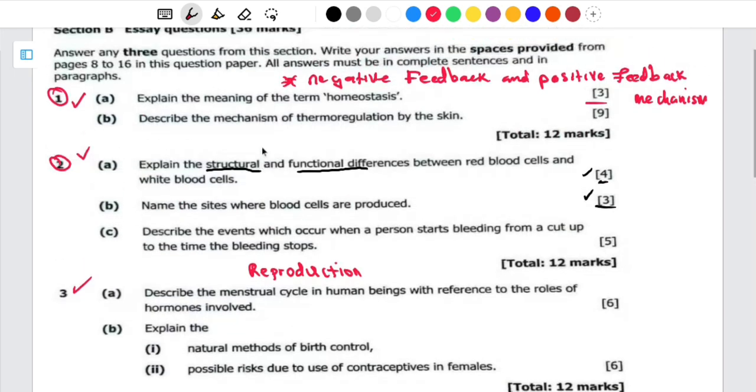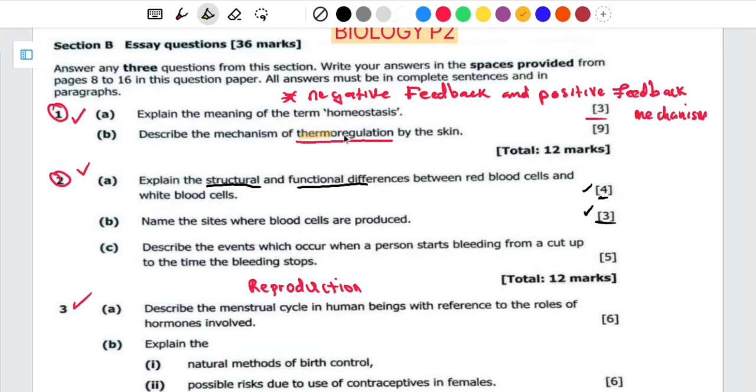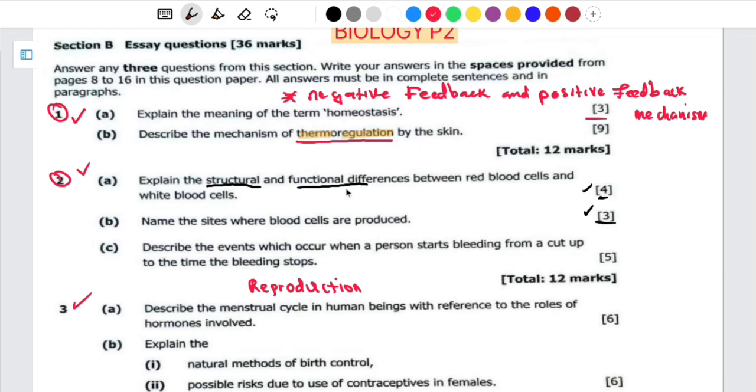Now let's come to question B. This question is asking us to describe the mechanism of thermoregulation by the skin. Remember, this term can be divided into two: thermo, which is this part here, and regulation, which is the other part. Thermo means heat, and regulation means how you can keep the body temperature at a constant rate. They have directed us to explain how the skin can regulate temperature. So you have to explain two ways in which the skin can maintain thermoregulation.